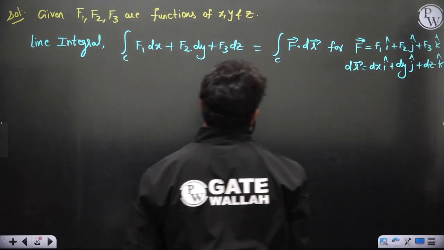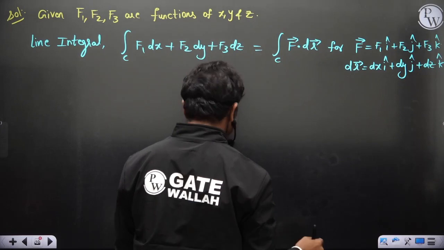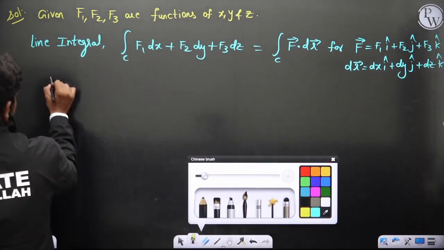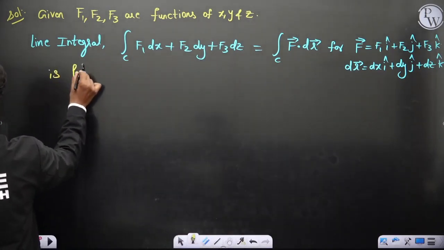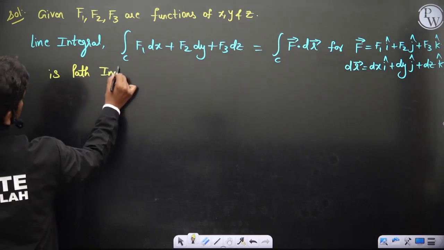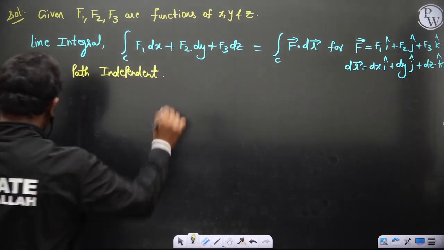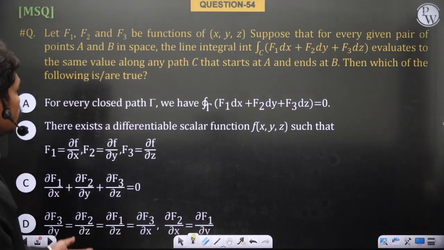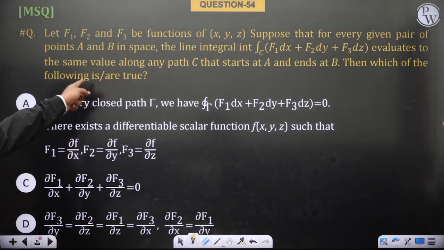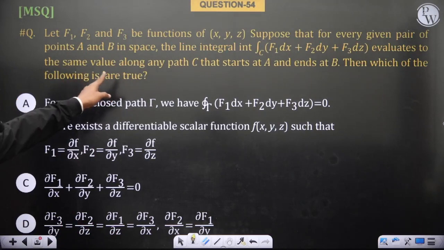Okay, so if this is the case, this is path independent, because they have clearly given you the evaluation as the same value along any path.